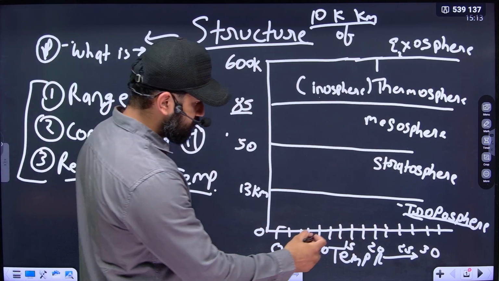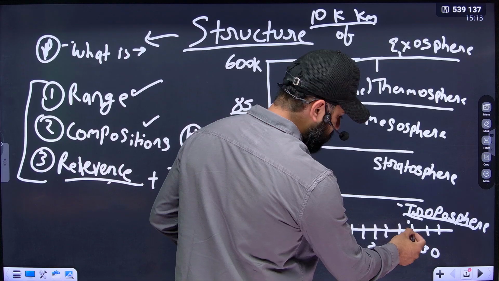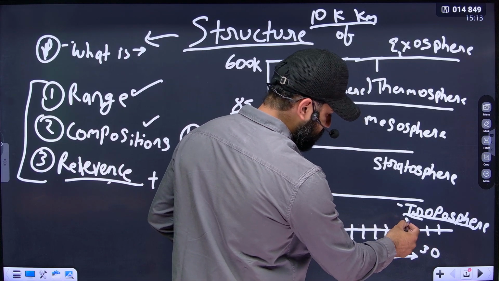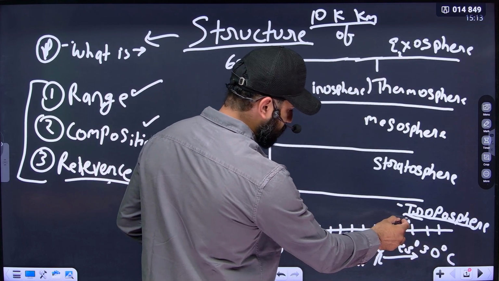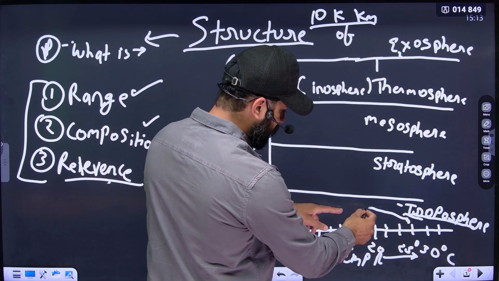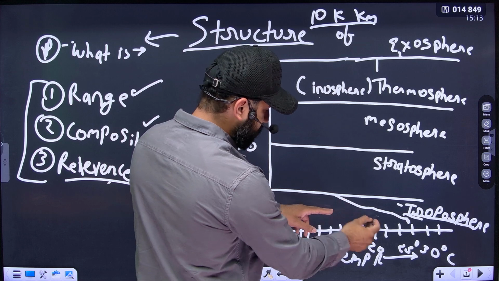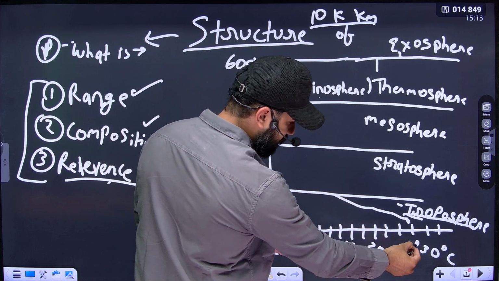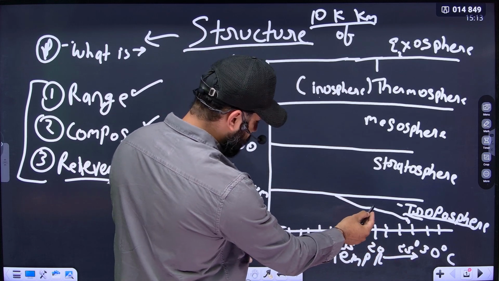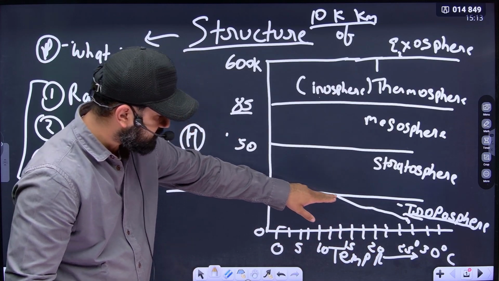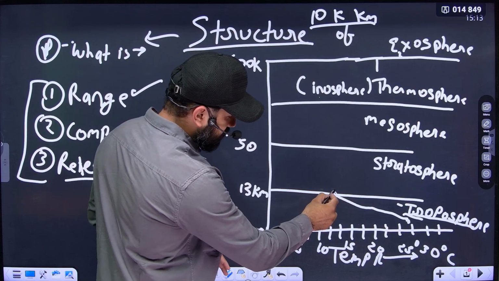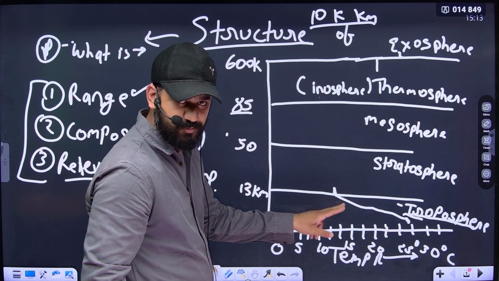Okay, so in the troposphere the surface temperature is 25 to 30 degrees. Let us take 25 degrees Celsius. If we move from the lower troposphere to the higher troposphere, temperature decreases. For example, this is 25 degrees Celsius. As we move in height, the temperature range is decreasing. Here it gets constant. This is known as the tropopause.